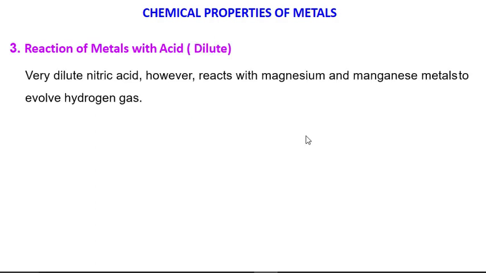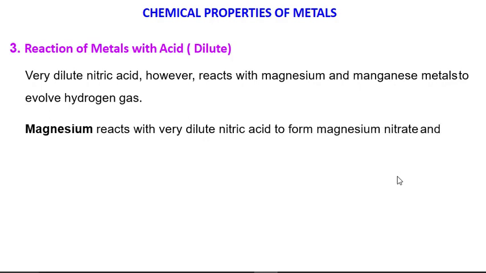Very dilute nitric acid, however, reacts with magnesium and manganese metal to evolve hydrogen gas. In the beginning, we said that metals do not react with nitric acid to give hydrogen because nitric acid is a good oxidizing agent and oxidizes the hydrogen formed to water. But if you are using very dilute nitric acid, then magnesium and manganese react and evolve hydrogen gas.